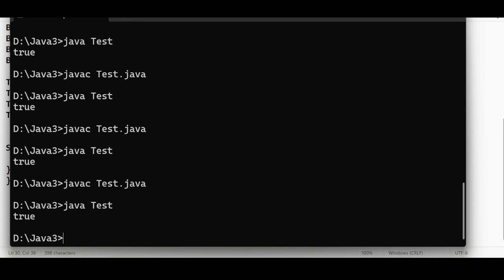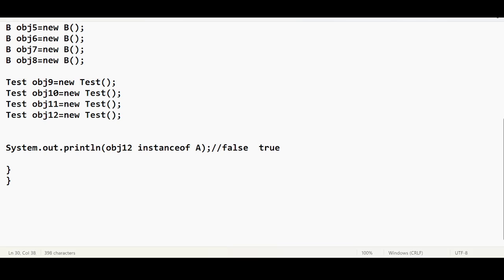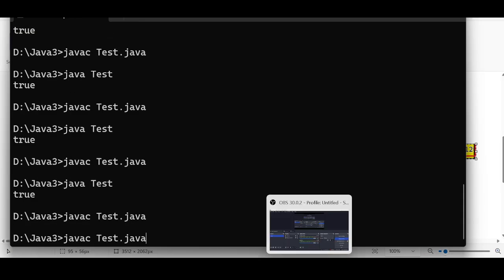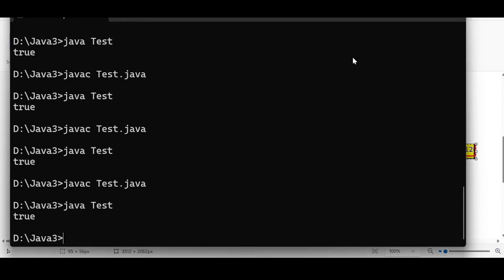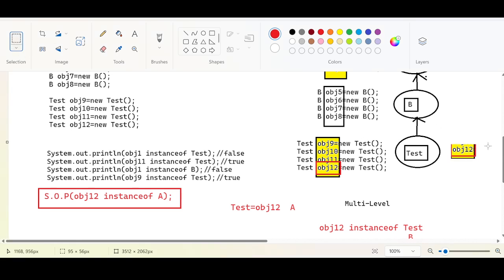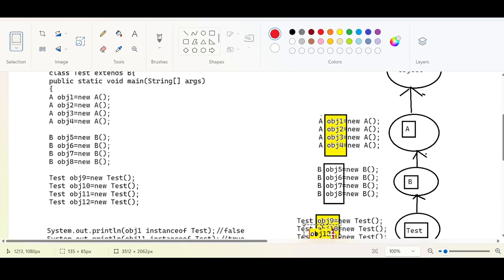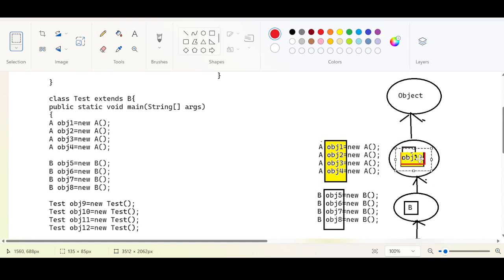Okay, instance of object, true. For all this true, you might be wondering why it is true, because it is not even instance of... If I try to do this comparison, obj is of B. Obj actually belongs to test, but B is parent of test. So in this hierarchy, if there is a relationship, if you do any kind of testing, it is going to be true.